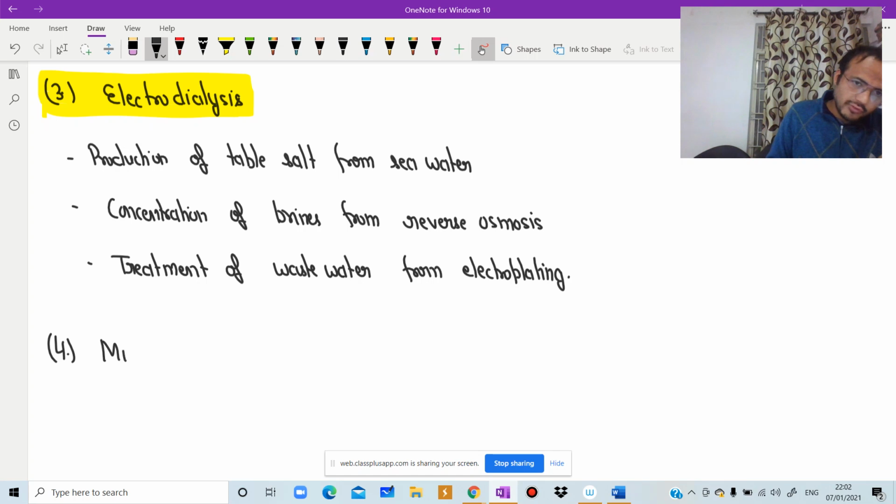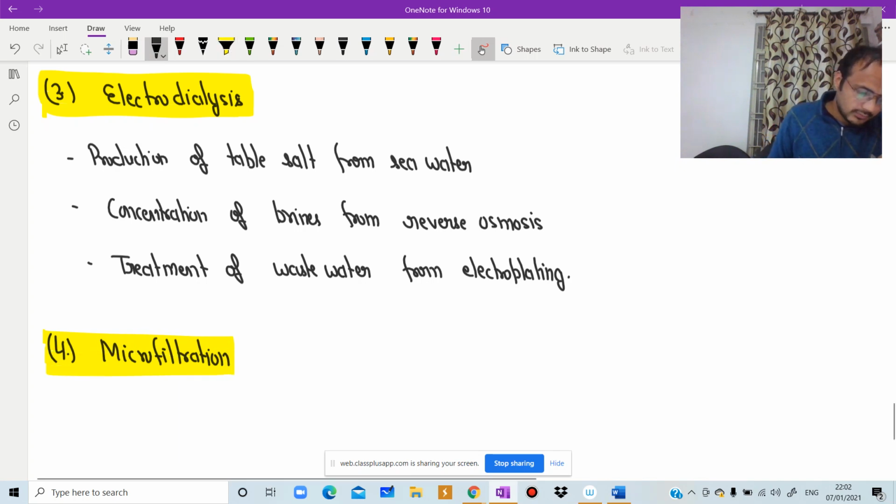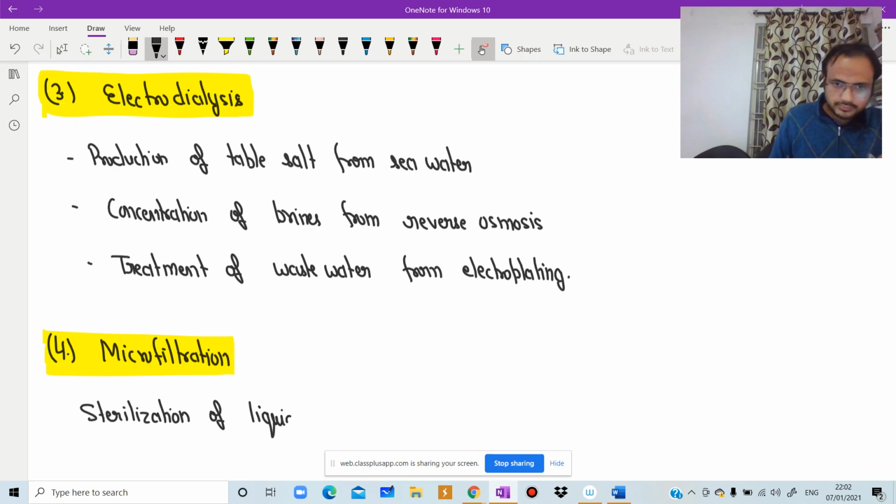Fourth one is microfiltration. Under microfiltration, sterilization of liquids, gases, and parenteral drugs.